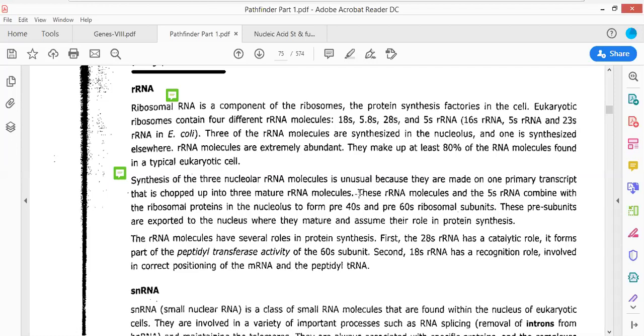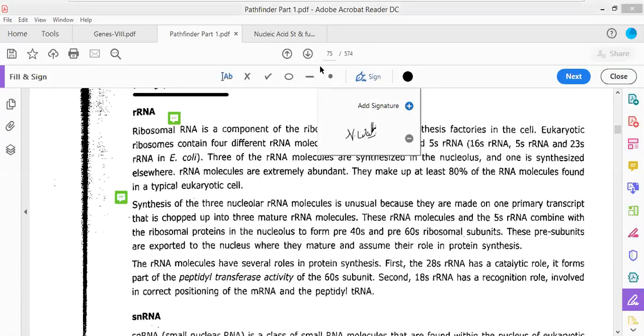Not now. Synthesis of the three nuclear RNA molecules is usually because they are made from one transcript. Which is the one transcript that will biosynthesize all three different types of RNA molecules? That transcript is referred to as the 45S rRNA molecule. This one transcript that will biosynthesize the entire RNA molecule is the 45S rRNA.